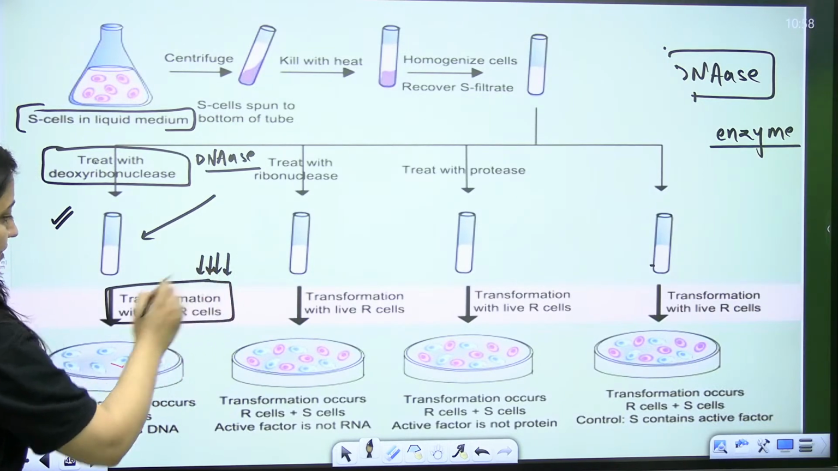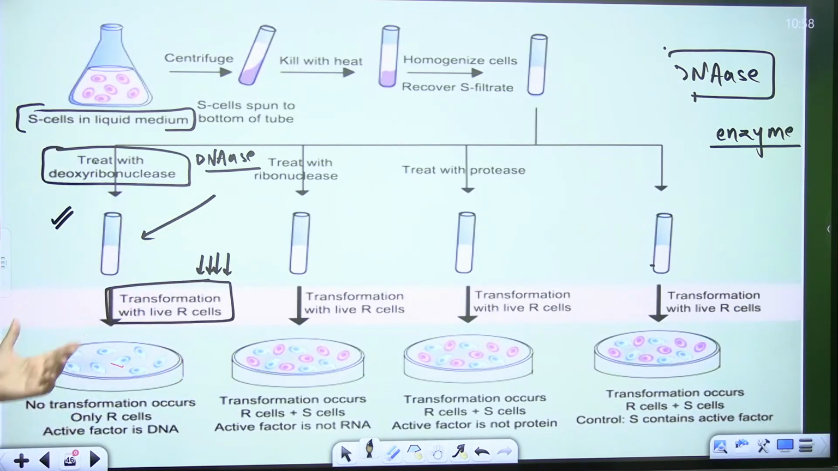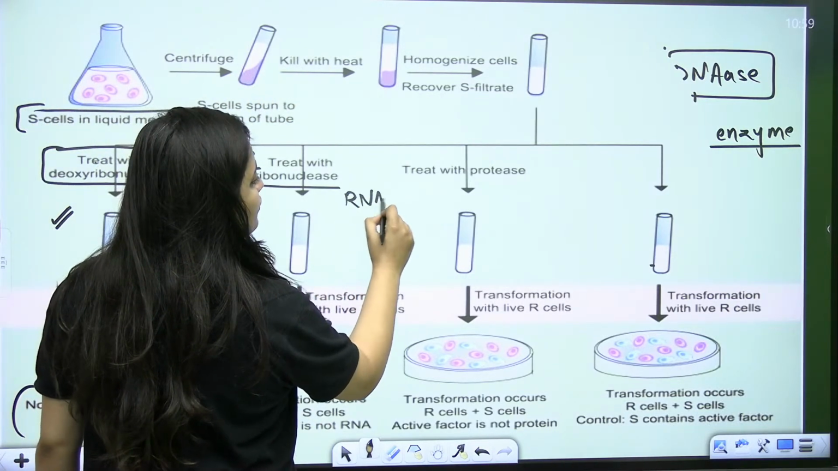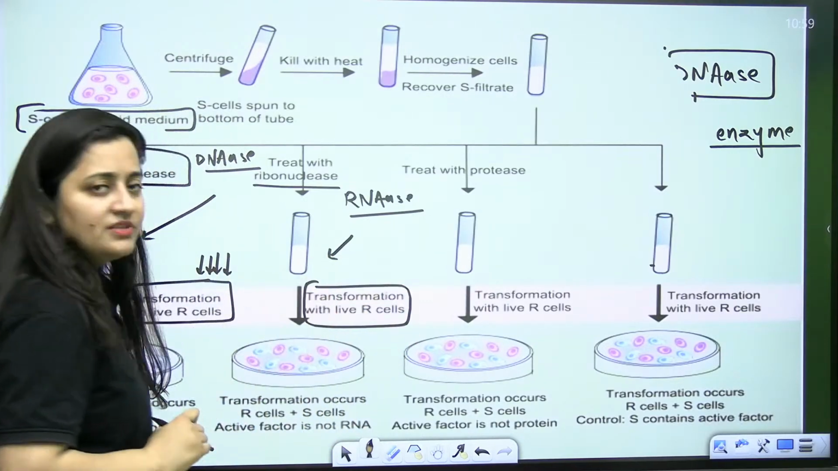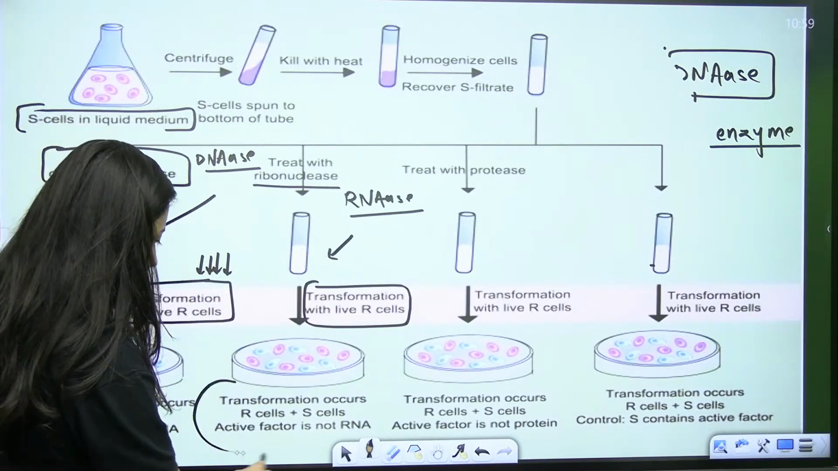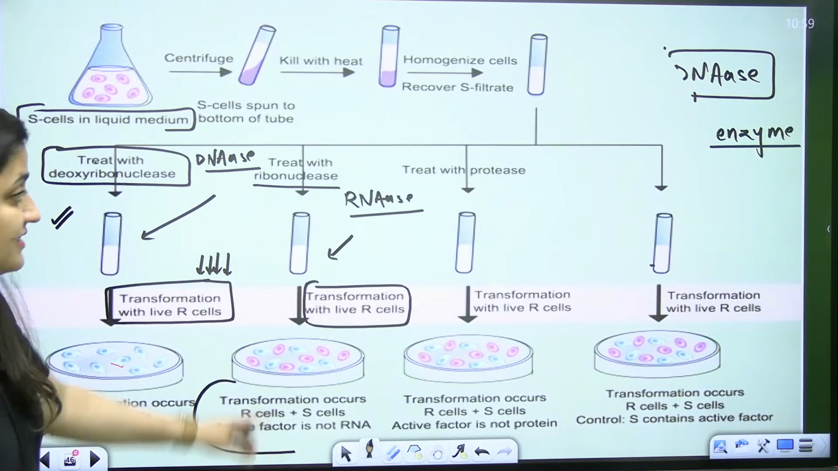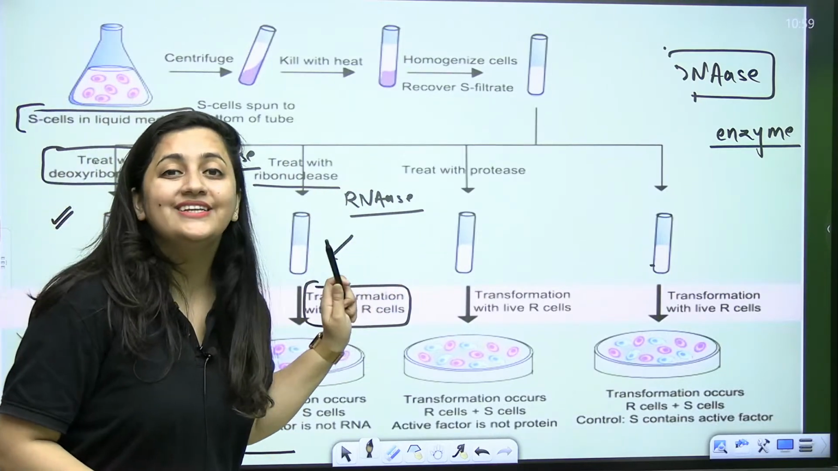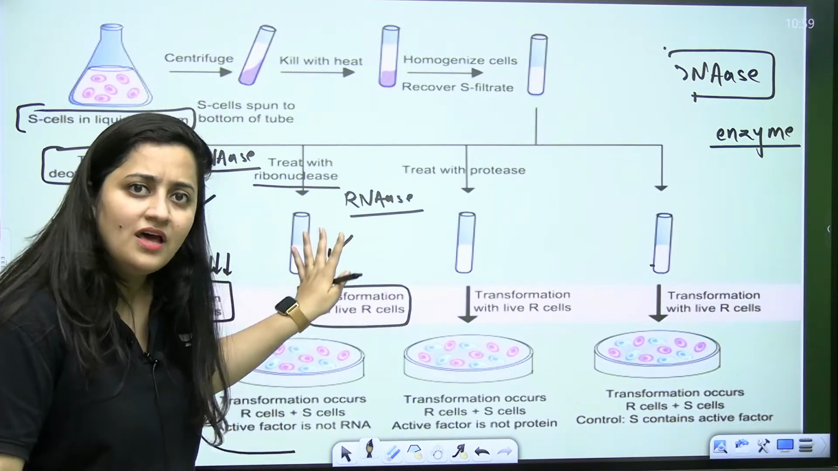Our cells will remain non-pathogenic only. Yes, Nandini, our cells will remain non-pathogenic only. No transformation is there when they treated the filtrate with RNase, because it is going to digest your RNA. Again, when they perform this transforming experiment, see, what are they saying? Transformation occurred, because now they have treated it with RNase. So RNase is going to digest the RNA only. Remaining DNA, protein, carbohydrate, lipids, all are present here.